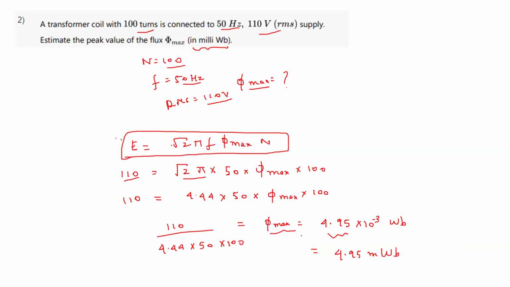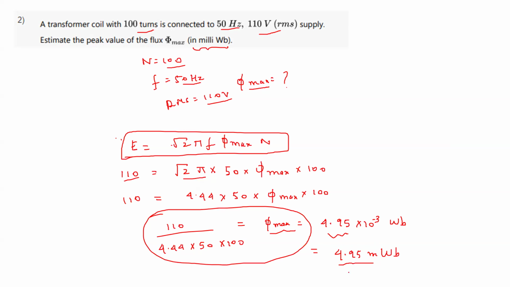I do not have time for simplifying it using a calculator in front of you, but I have noted down the answers previously. So you will get 4.95 into 10 power minus 3 Weber. So it will come out to be 4.95 milliwebers.